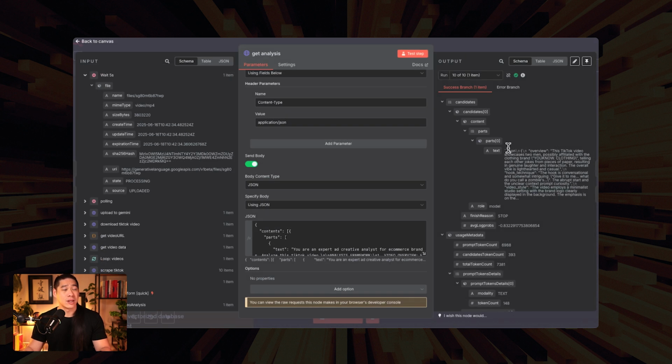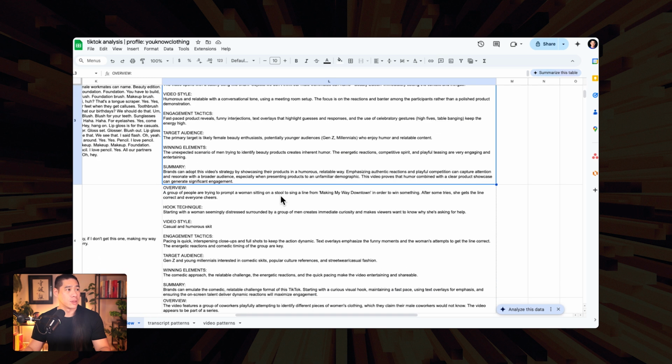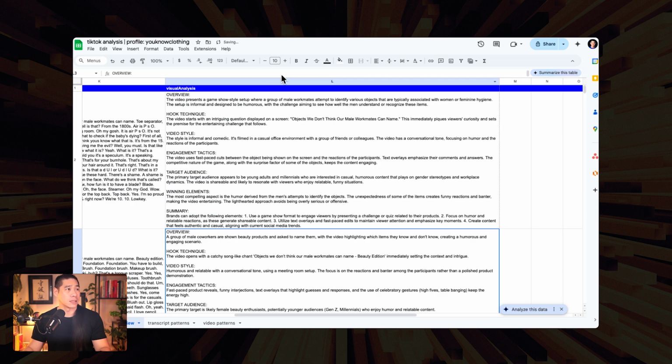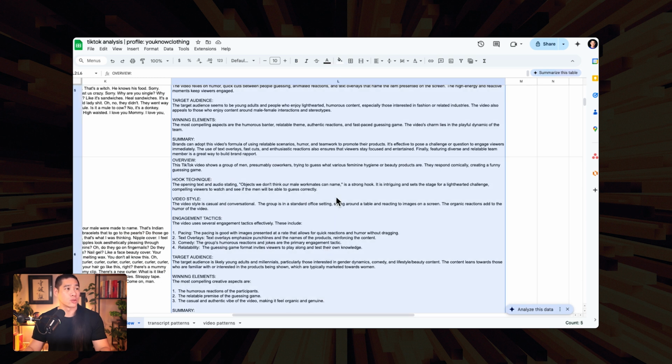From that, this is what comes out the other side. Because we're telling it to strictly give us JSON, it's going to give it to us in a JSON format with the line break in there as well. This right here, this TikTok video showcases two men possibly affiliated with a clothing brand. This right here, per video, is what goes into this column, visual analysis. And the aggregation of all of these is what goes into the aggregated analysis, which I'll show you next.